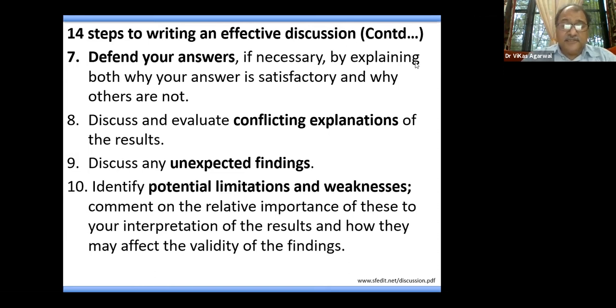And supposedly there are some unexpected findings. You need to discuss those. Like in this study, when we were looking for the vasodilator effect of the tadalafil, we also noticed that the skin tightness was improving, which was not something which we were looking for in this study. However, it was there. So we just put a line mentioning that, yeah, the patients, when they were receiving the tadalafil, their skin scores improved.